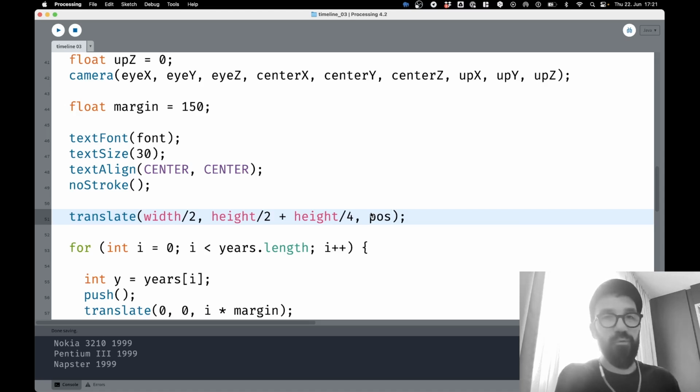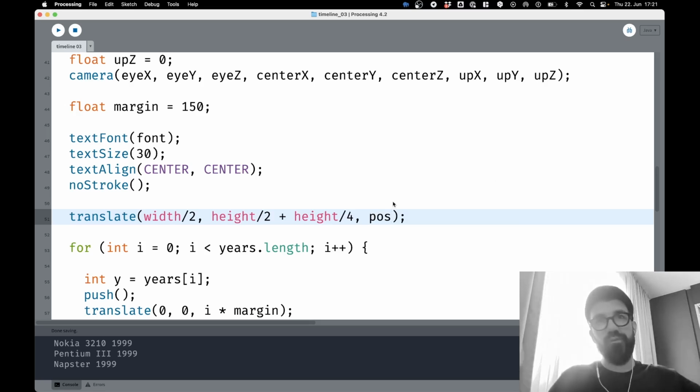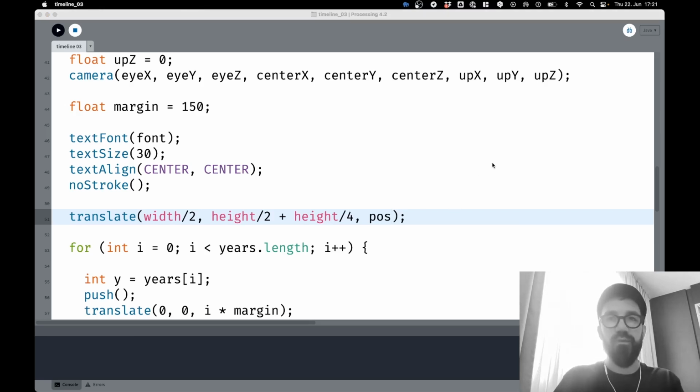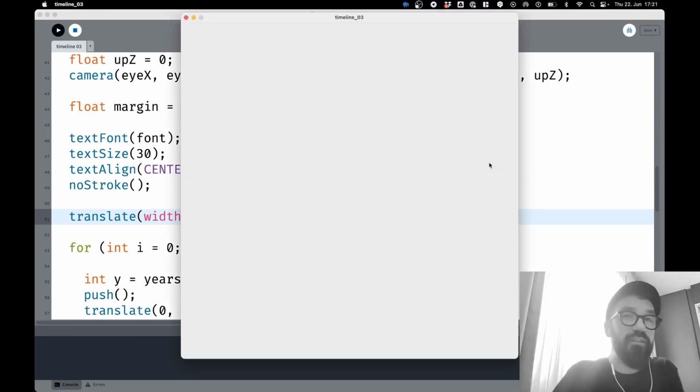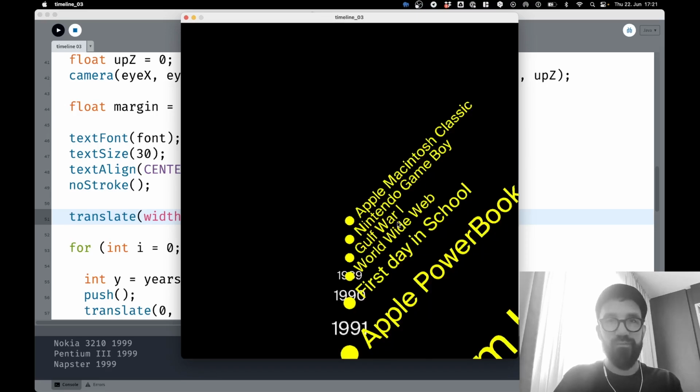So orbit controls are really handy. They are built into Three.js. I didn't actually know that they work with P5 as well. That's really cool because then you can pinch and zoom into things. And it's really a great way to navigate in 3D scenes. And actually, it would be great to also have the possibility to create a WASD navigation.